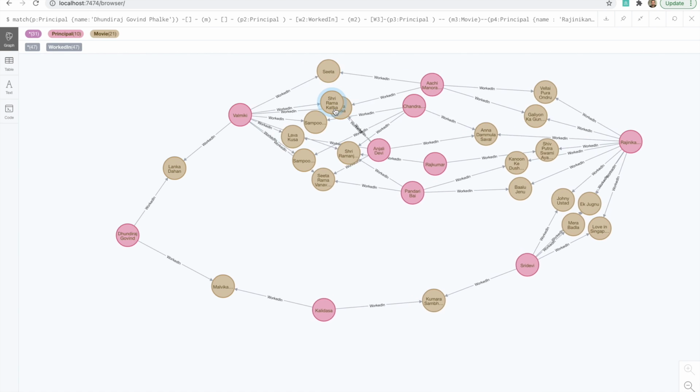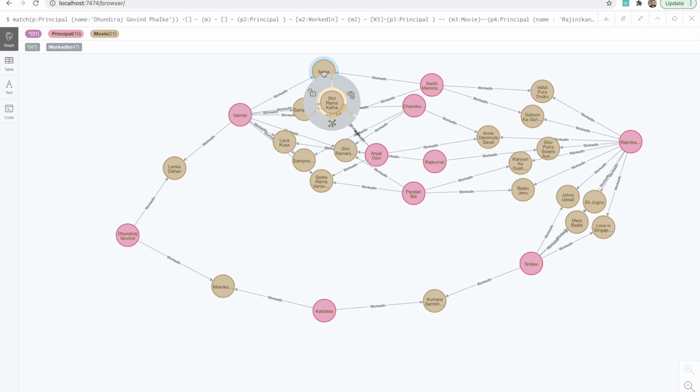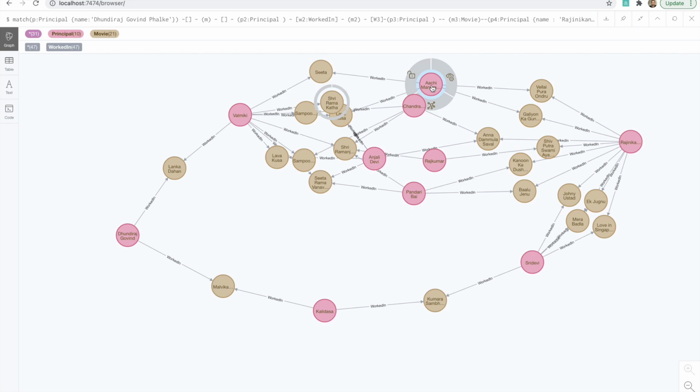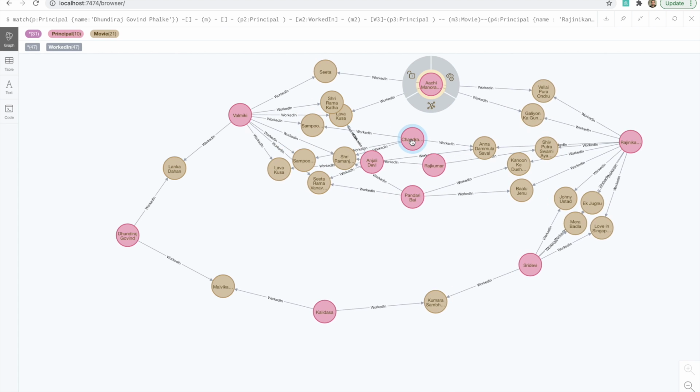So let's first explore this thing, Sita, again for which the writer was Valmiki. Achi Manorama has worked in it, and Achi Manorama and Rajnikant have worked together in the movie Villaipura Ondru. Okay, and similarly you can find other connections.